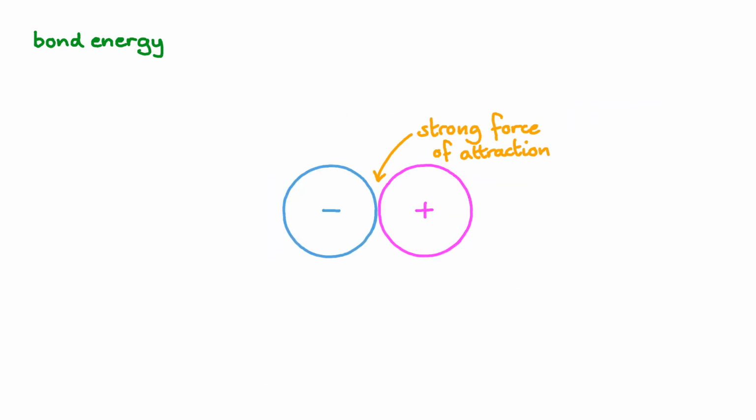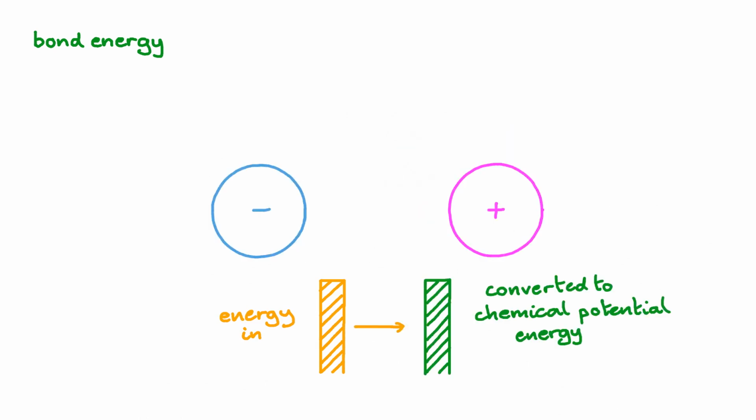Here we have two ions next to each other. One is positively charged and one is negatively charged. Since they're oppositely charged, there is a force of attraction between them. If they are already stuck together, you need energy to separate them. The energy could be thermal energy, it could be light energy. It doesn't really matter. What we care about is the amount. So we can put this energy in, separating our two ions and converting this energy to chemical potential energy.